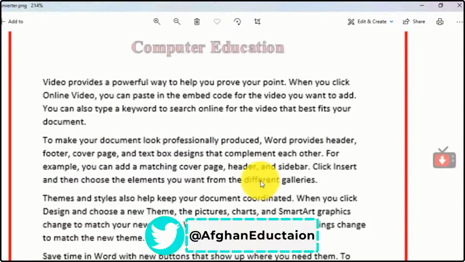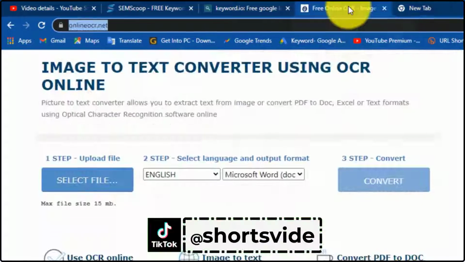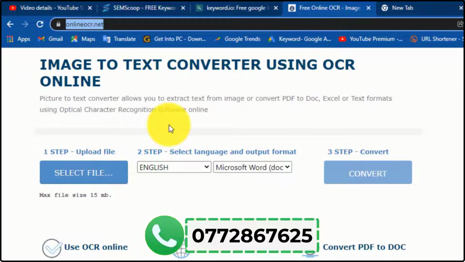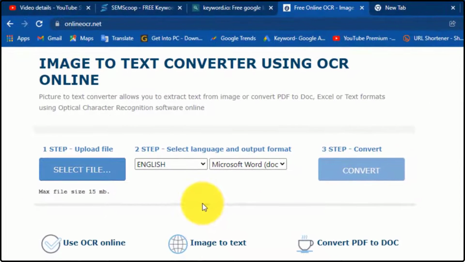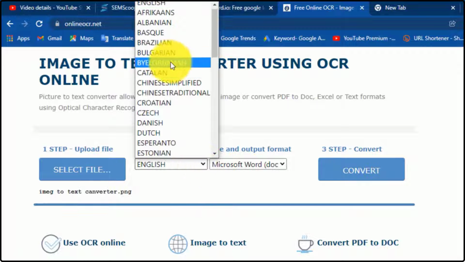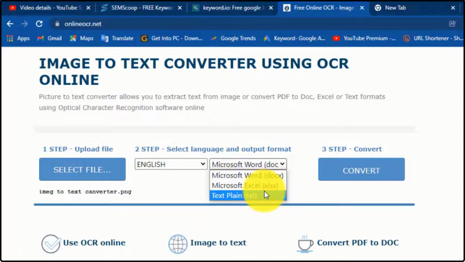So to convert the image into text, just click the link in the description. Open the site. This is the site which will help us convert an image into text. Click select file, then select the image which you want and click open. Then select the language you want, and here select the format we can convert the image to: Microsoft Word format, Microsoft Excel format, or plain text format, whichever you want. I'm going to select this and click convert.